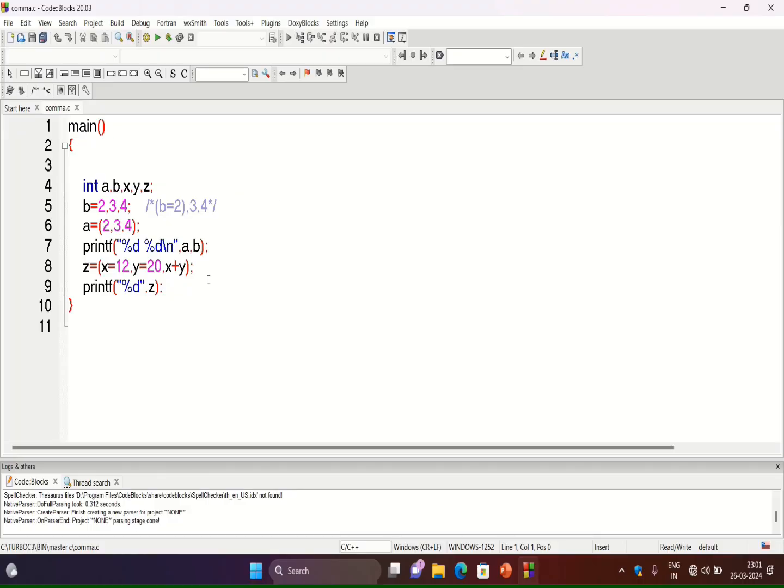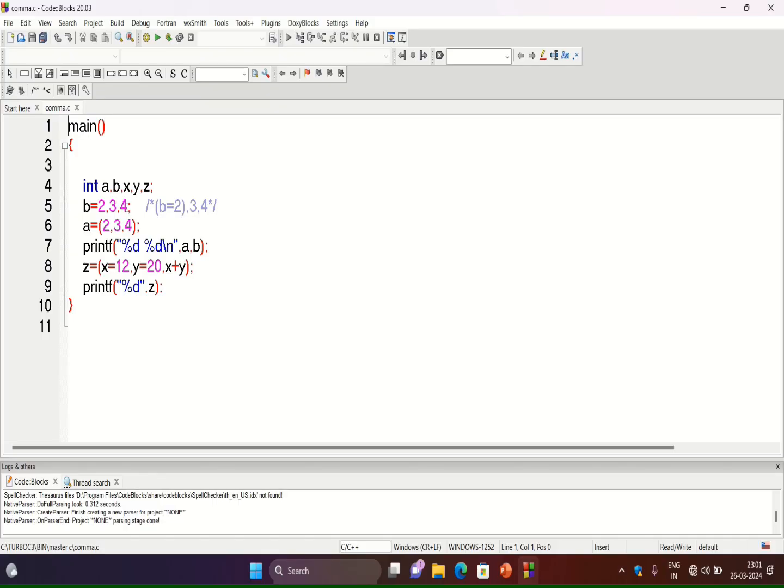The first statement here is the declaration statement where a comma is used, but here comma is used as a separator, to separate the variables in the declaration. The next statement is b is equal to 2 comma 3 comma 4. Here comma is used as an operator.